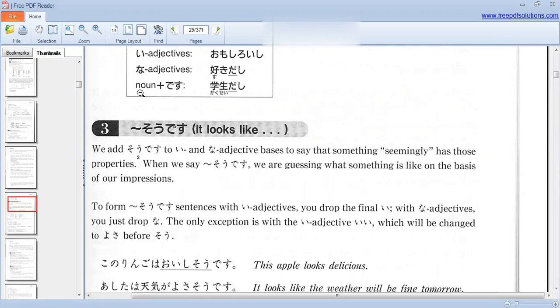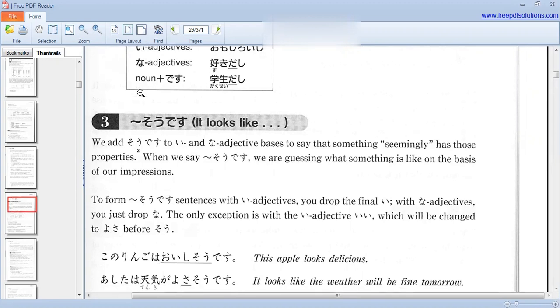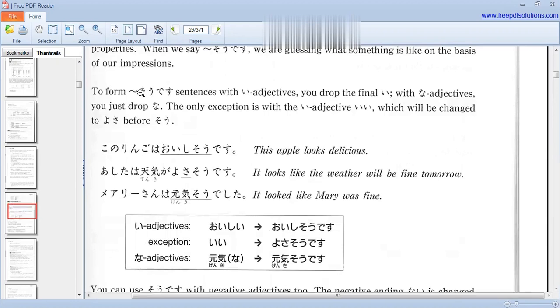Let's move to the next grammar part from the Genki 2 textbook, lesson 13. Sou desu, it looks like. We add sou desu to i- and na-adjectives to say that something seemingly has those properties. When we say sou desu, we are guessing what something is like on the basis of our impressions. To form sou desu sentences with adjectives, you drop the final i of i-adjectives.